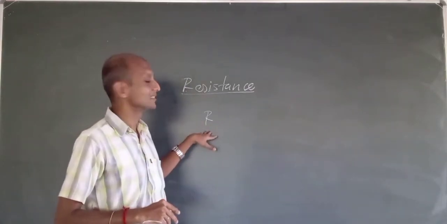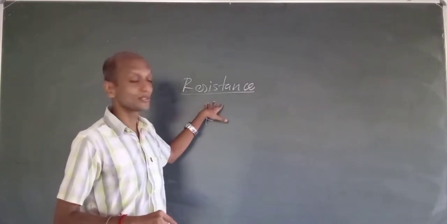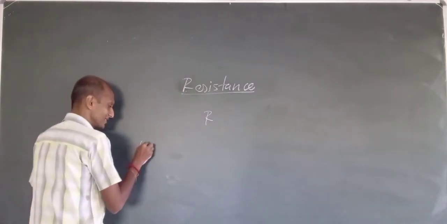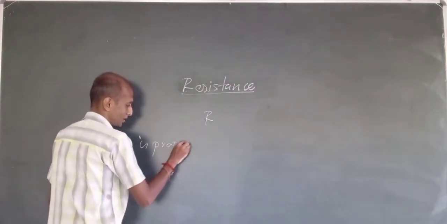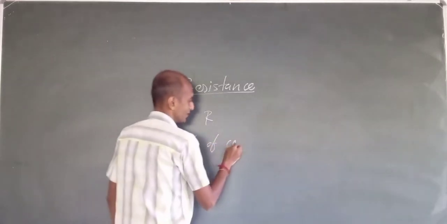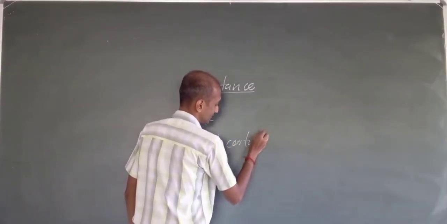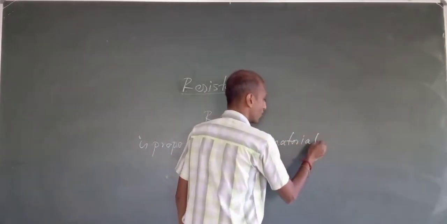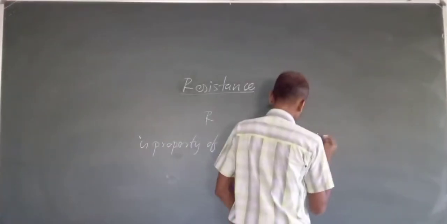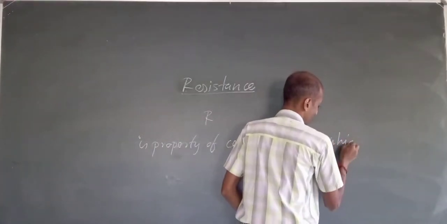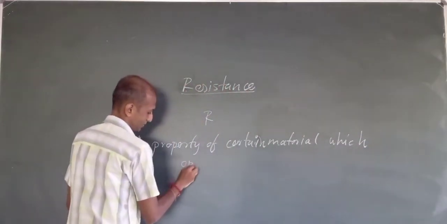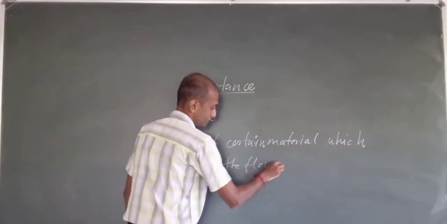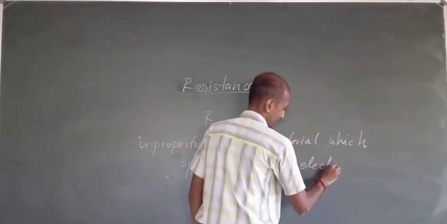Resistance is denoted as R. It is the property of certain material, or matter, which opposes the flow of electric current.